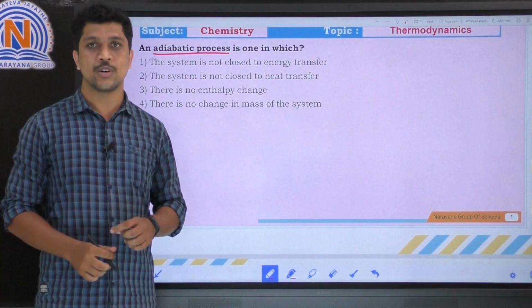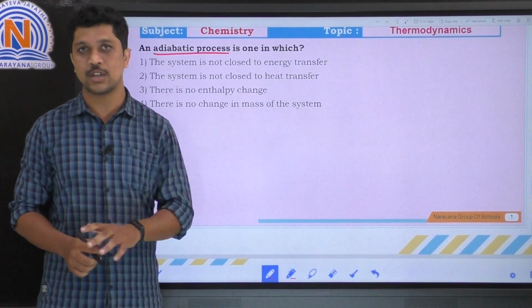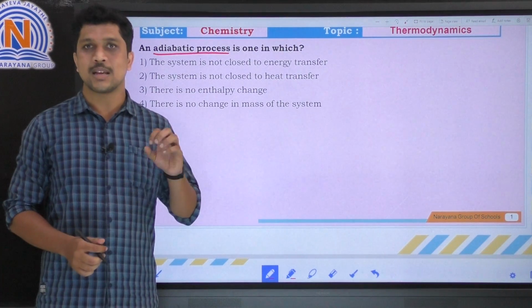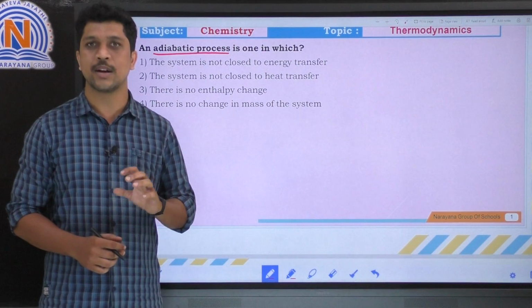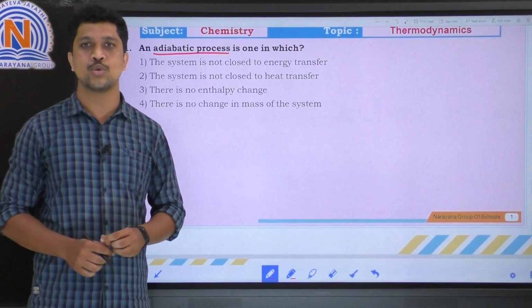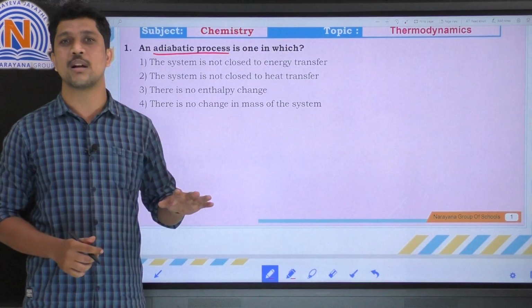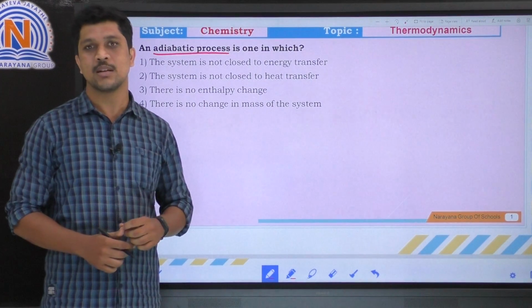If heat energy should not be exchanged from system to surrounding and surrounding to system, that means the system should be closed. But here the first option says the system is not closed to energy transfer. So there is no energy transfer in the adiabatic process. So the first option is the wrong option.